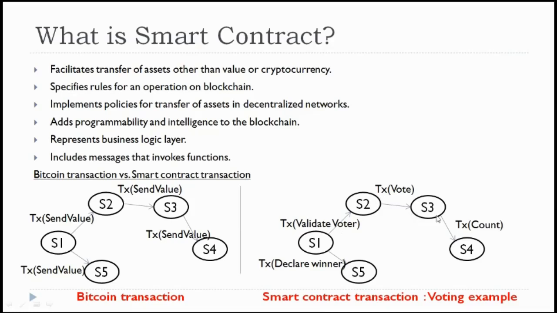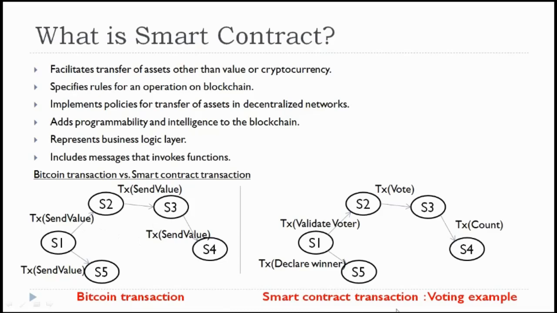Other persons will keep track of the majority bid, and finally one person has to declare the winner who has won the bid. So here all these S1, S2, S3, S4, S5 are called the states, we can say. So in Bitcoin we have multiple states, but the event to move from one state to other state is only the TX value, that is send value only.